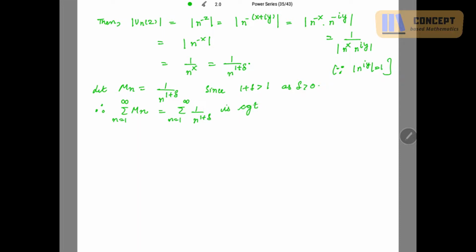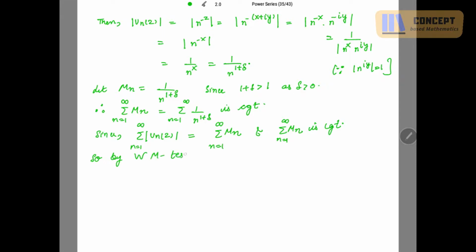So this is convergent. Now since the mod of summation u_n(z) is bounded by summation M_n, and summation M_n is convergent, by the Weierstrass M-test the given series converges uniformly.